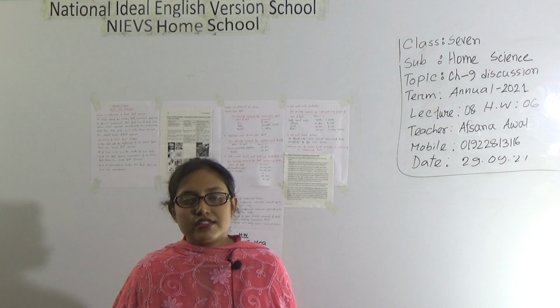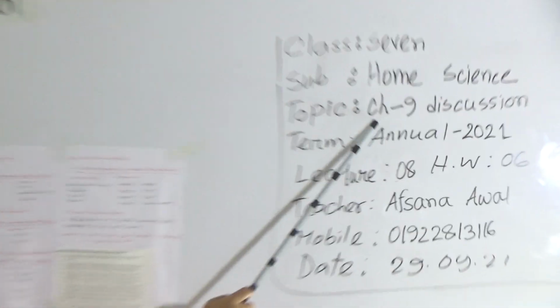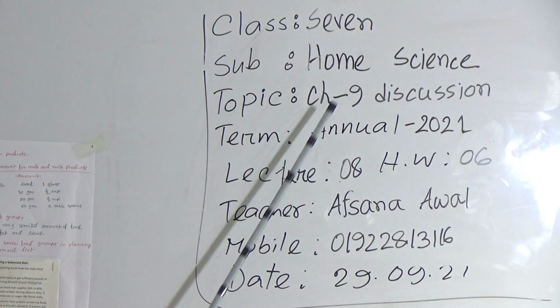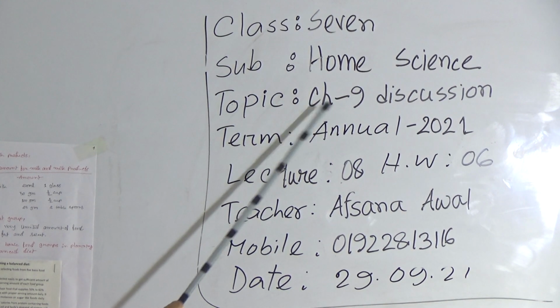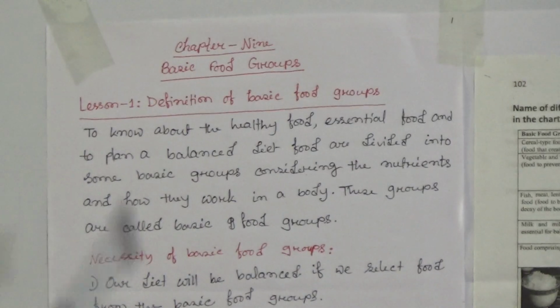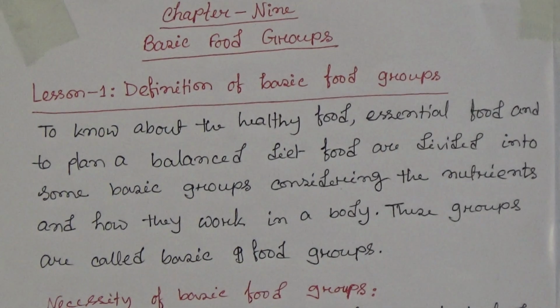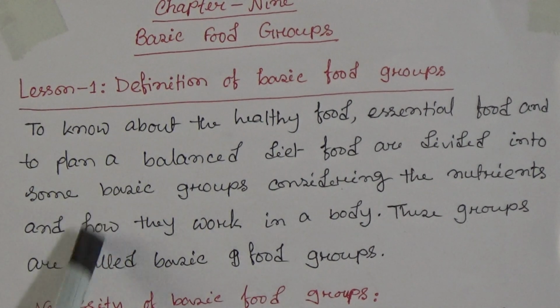And students, just look at the board. Here is our today's topic mentioned. Our today's topic is Chapter 9 discussion. Means today we will discuss Chapter 9. So let's start our class. Chapter 9, Basic Food Groups. At first, Lesson 1.